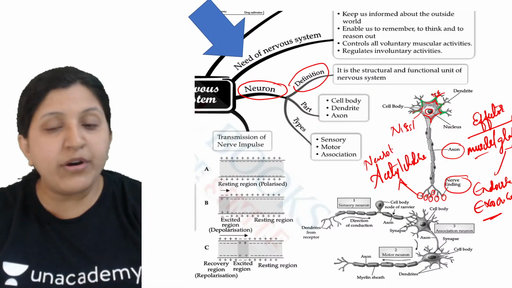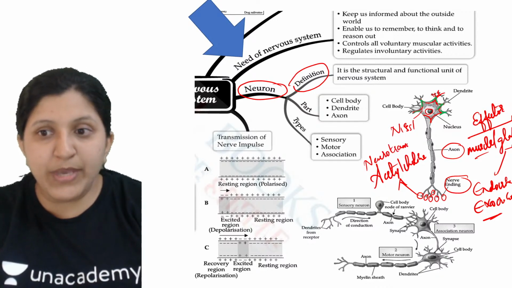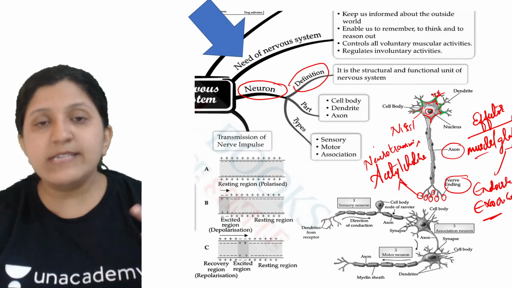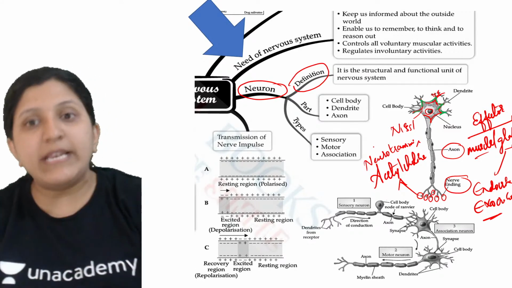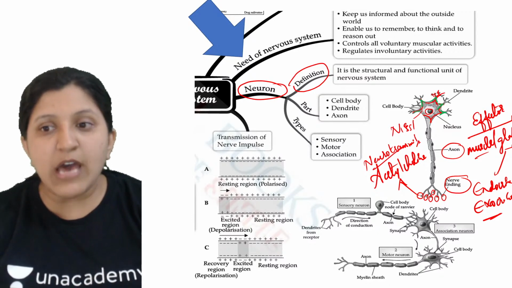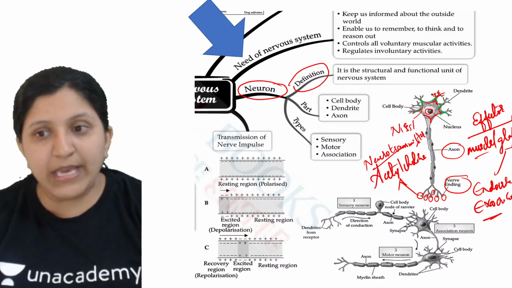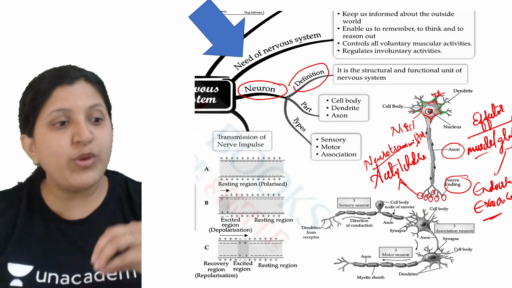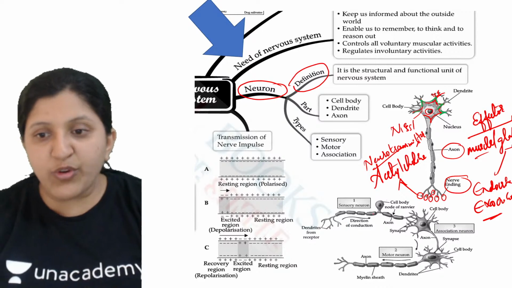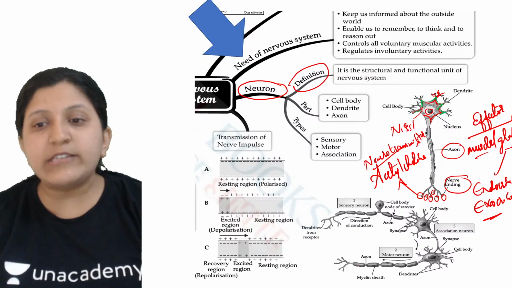Whenever an impulse is being transmitted, a wave of irritability has to be set. Neurotransmitters are those chemicals released from the axon which will be setting a wave of irritability in the next one. Now you can see here, this is related to the synapse.